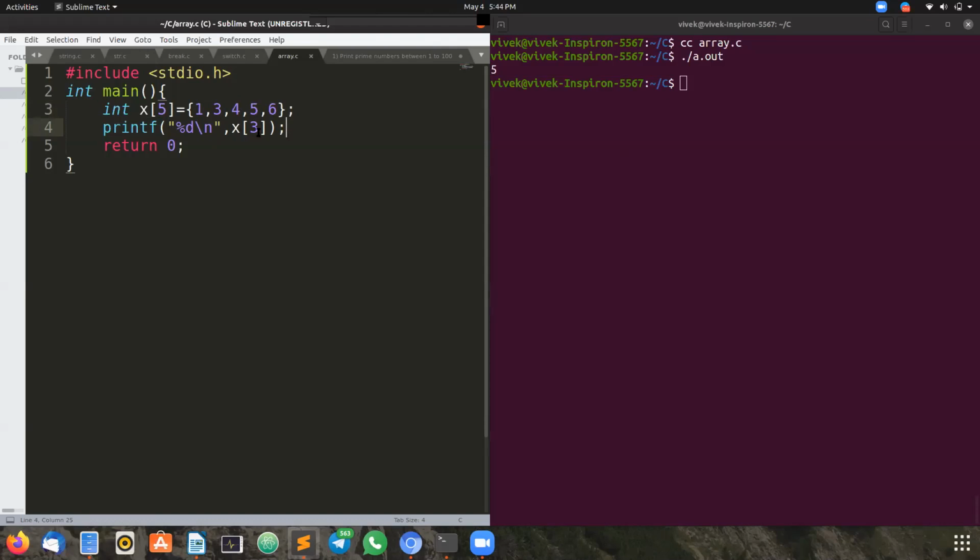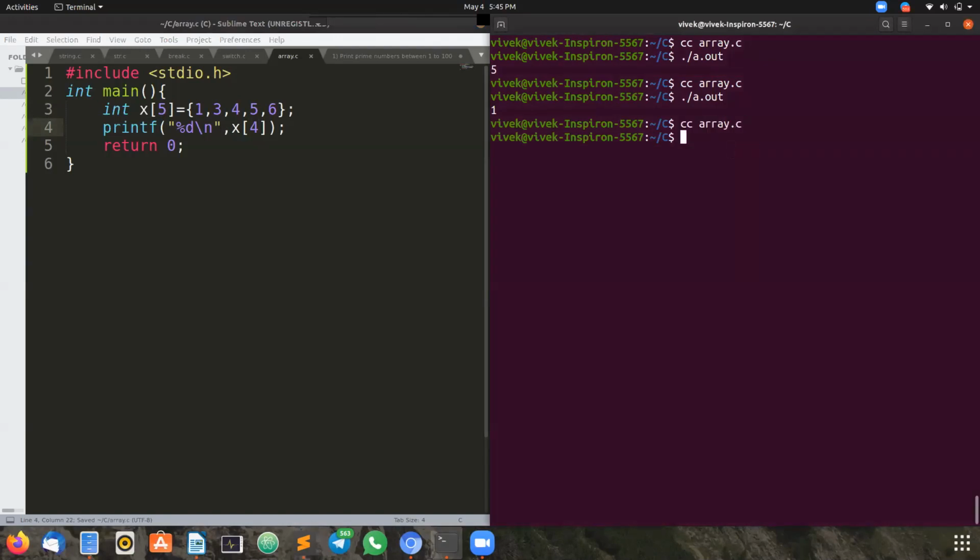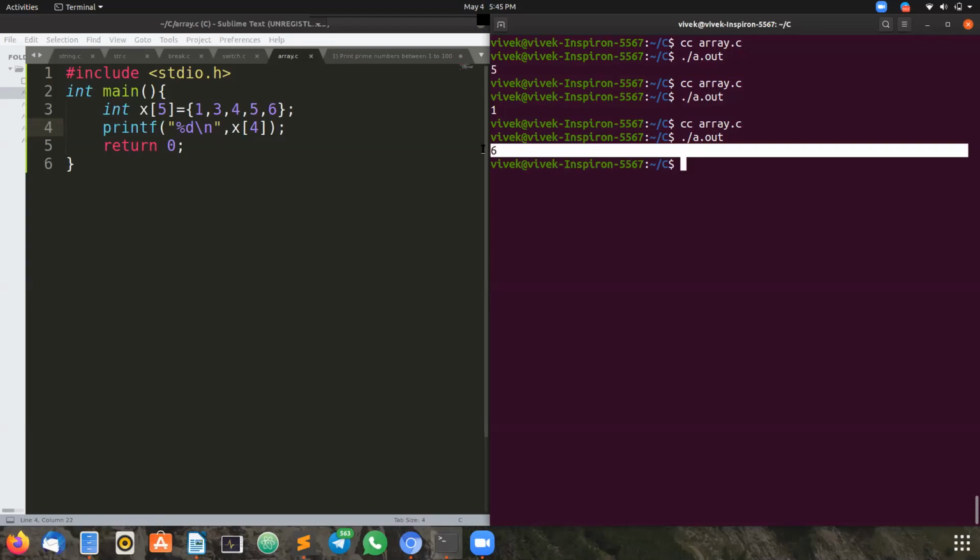I have given x of 3, that is indexing. In array we have the concept of indexing. The array index starts from 0. So if you write 0 here, we get 1. Similarly, if you write 4, we get the last value, because the size of the array is 5 and the maximum index of the array is n minus 1. If the size of the array is n, then the last index will be n minus 1, as we are starting from 0. Now you can see in the output screen, it is printing 6. That is the last value.